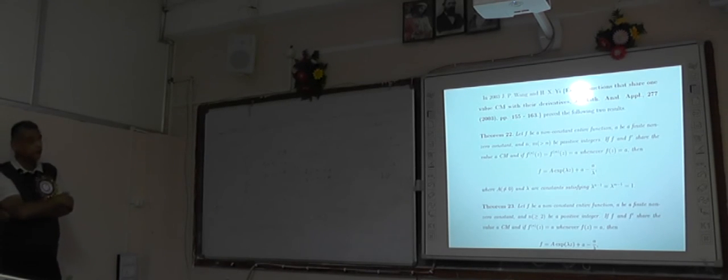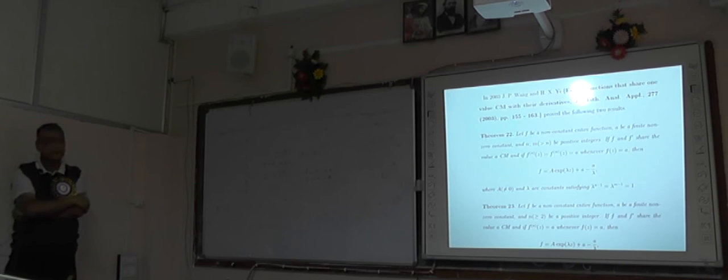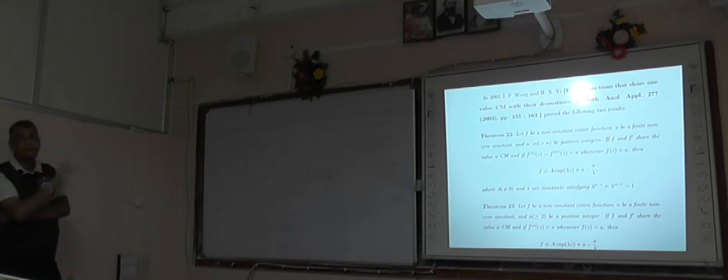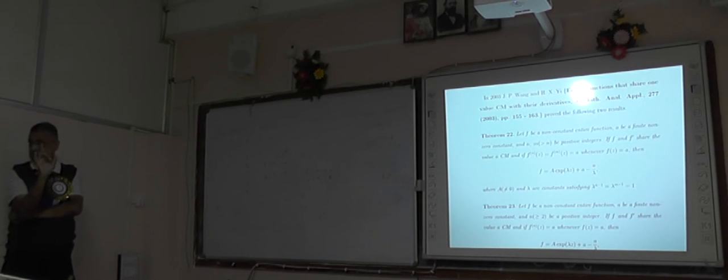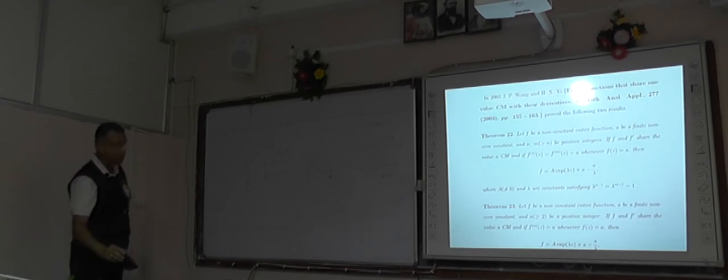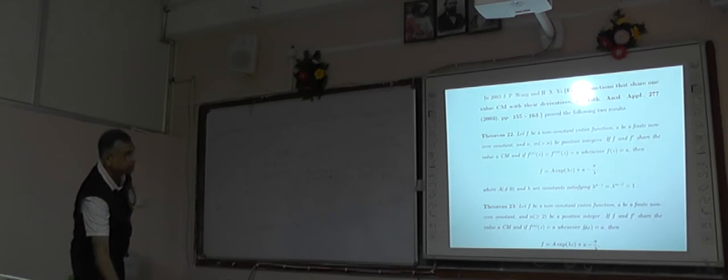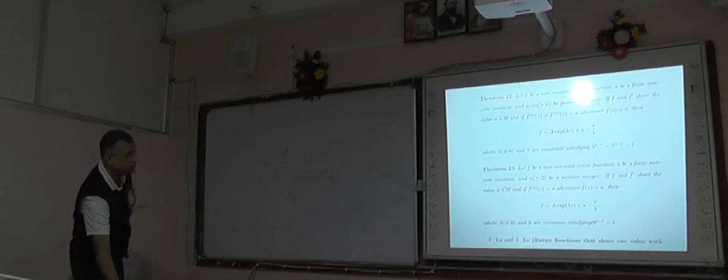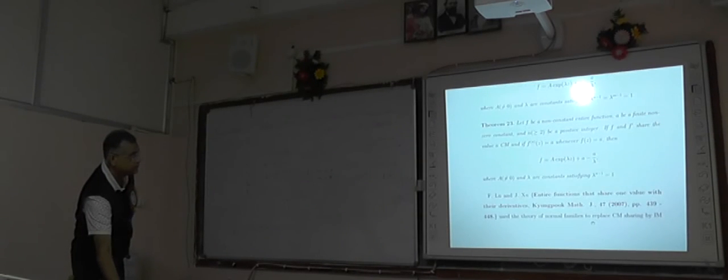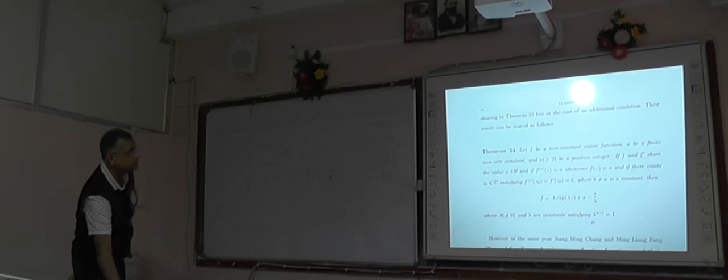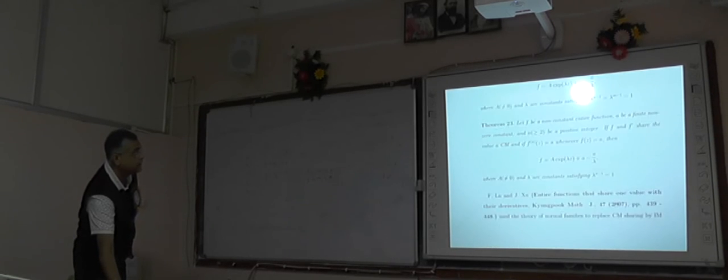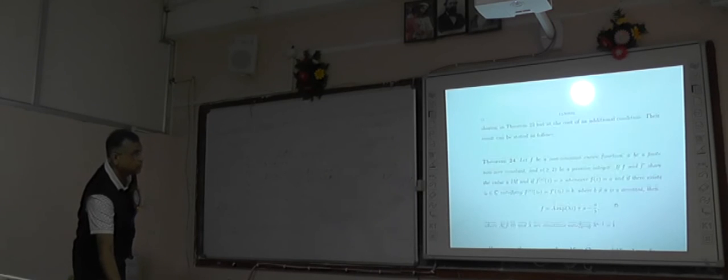But when we do not consider two consecutive derivatives, then we require three derivatives, f dashed, f^n, f^n. And we achieve the same result. It is in 2007.